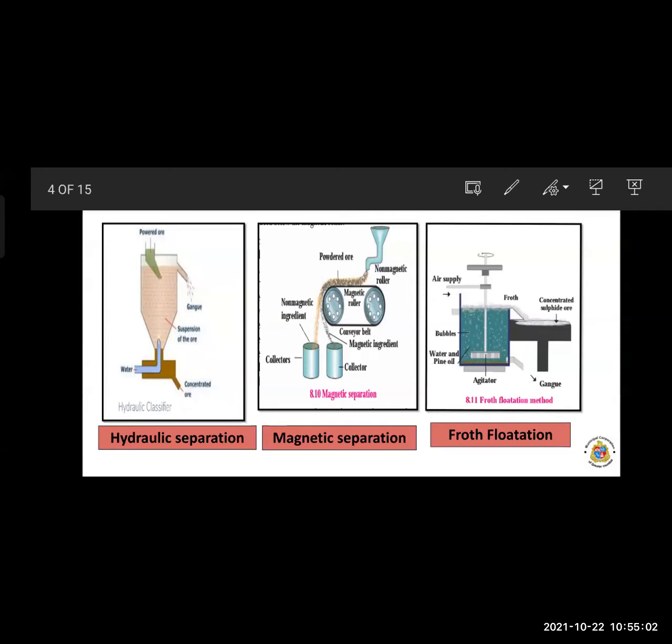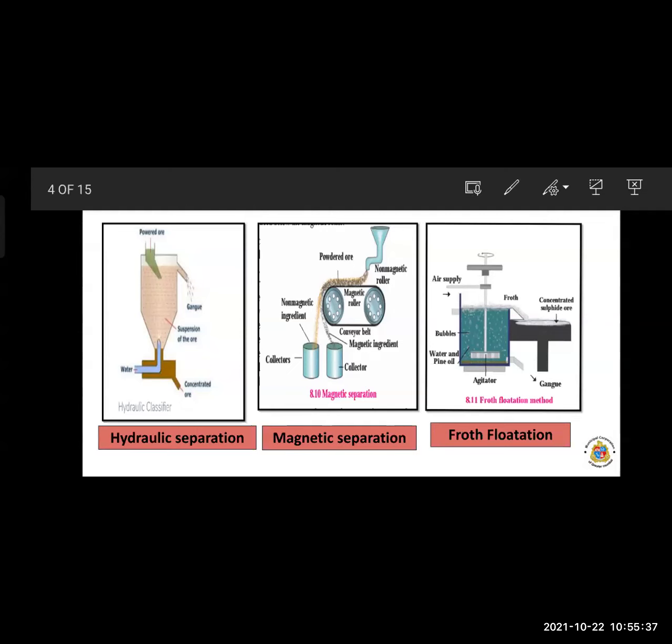So metal sulfides which have the hydrophobic property get wetted mainly with oil. So it gets wetted with oil, and which oil? That is pine oil or eucalyptus oil. So remember, pine oil or eucalyptus oil. These are vegetable oils. So these metal sulfides, which are the ores, get separated. They get wetted with oil, that is pine oil or eucalyptus oil, because they have the hydrophobic property, and